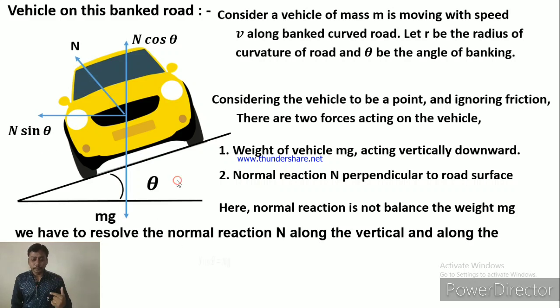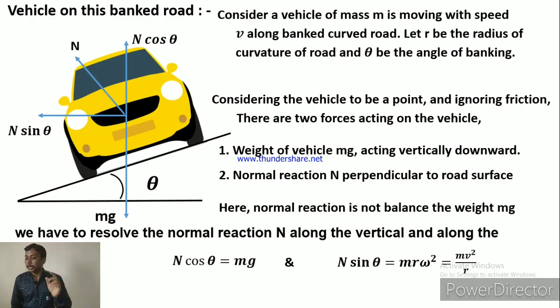So n cos theta is equal to mg, and n sin theta is equal to m r omega square, that is mv square upon r, which is the formula for centripetal force.